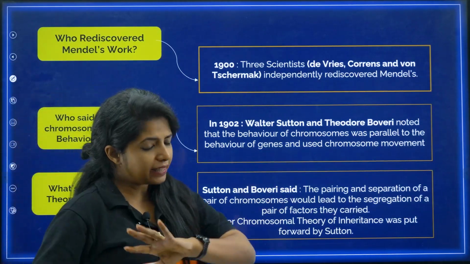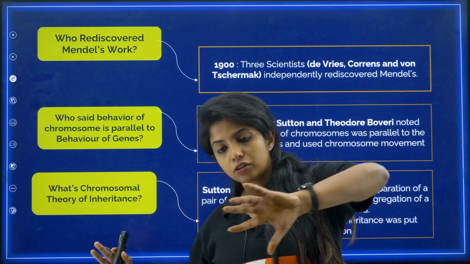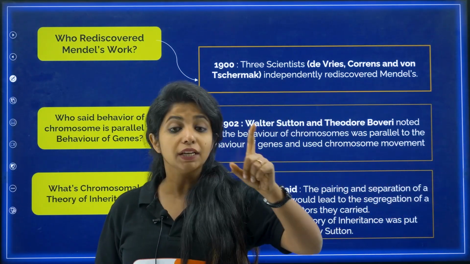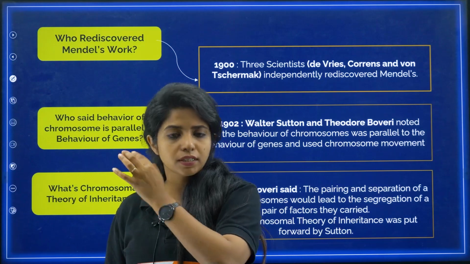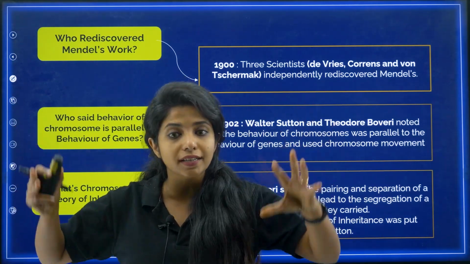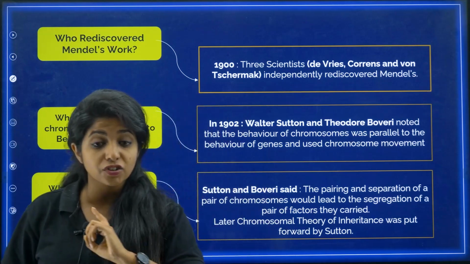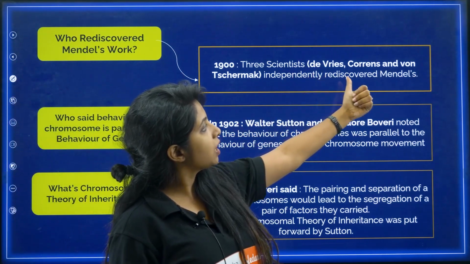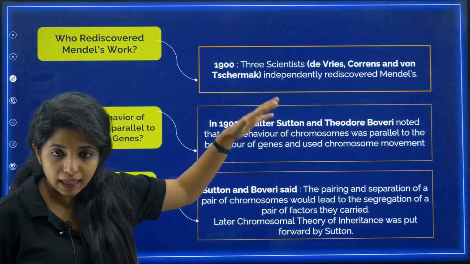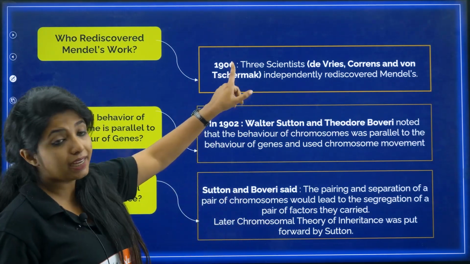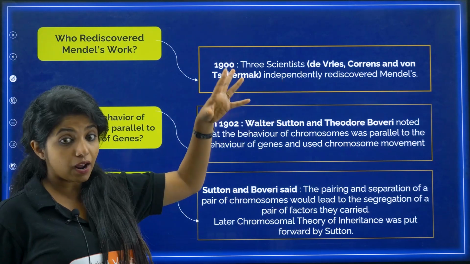Now that is done, so the Gregor Mendel era went off. He did his experiment from 1856 to 1863, for 7 years. And after that came a few people who rediscovered Mendel's work. That is a straight MCQ question: who rediscovered Mendel's work? Three scientists, De Vries, Correns and von Tschermak, working independently, rediscovered it in the year 1900. 1900, after so many years.